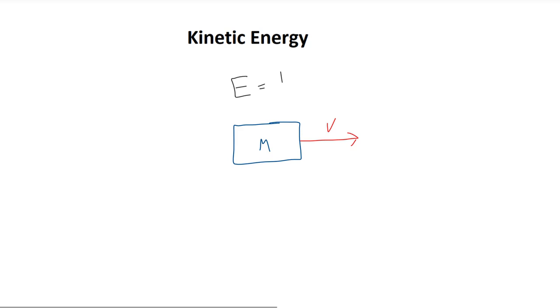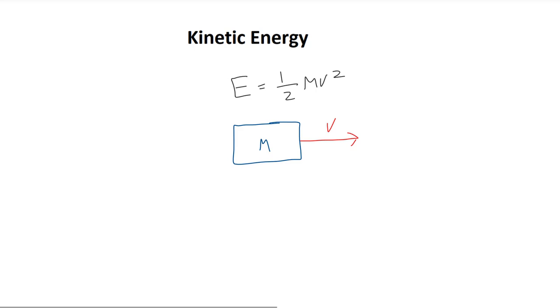To begin, let us discuss kinetic energy. Kinetic energy is the energy associated with an object that is in motion. For example, if we have an object of mass m, moving at velocity v, then that object's kinetic energy is a half mv squared. This means that the heavier the object is, the more kinetic energy it has. Likewise, the faster the object is moving, the more kinetic energy it also has.